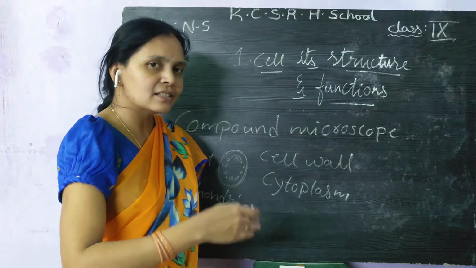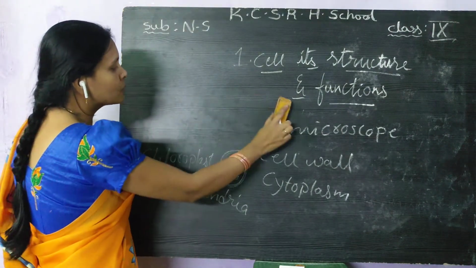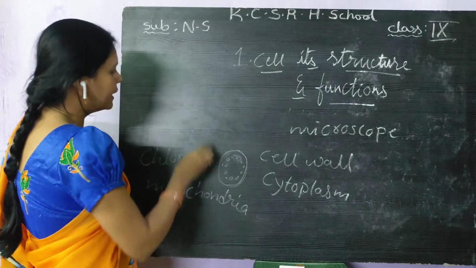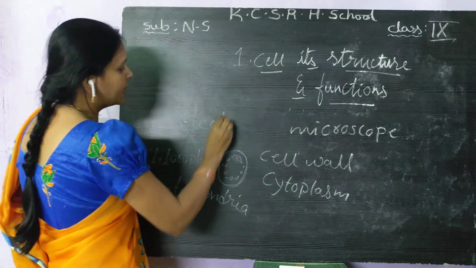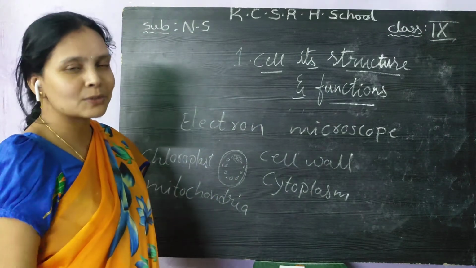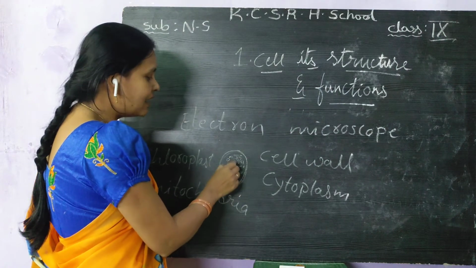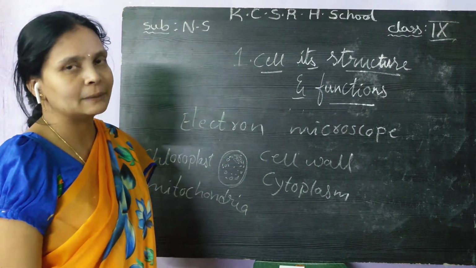After that, so many years went on, and another microscope was invented, called the electron microscope. By using this electron microscope, some more special structures present inside the cell could be recognized.